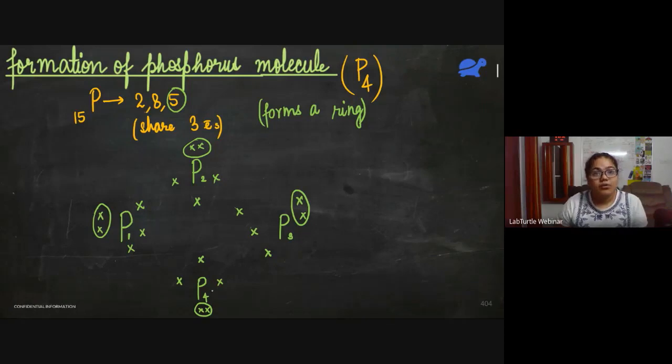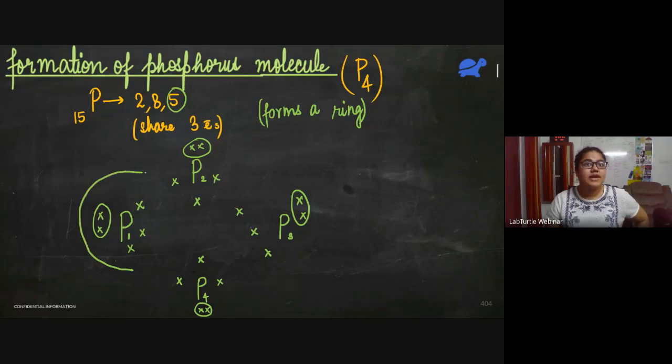Okay. Now, if I try to see whether their octets are complete or not, how can I do that? For this first phosphorus atom, it is very difficult to form those rings that I was doing. But let me try. 1, 2, 3, 4, 5, 6, 7, 8. It needs 3 more, no?